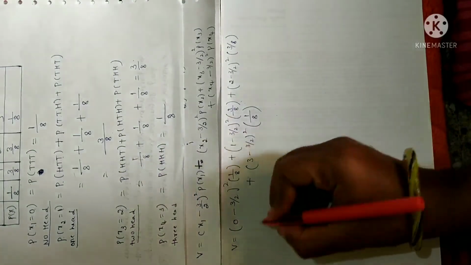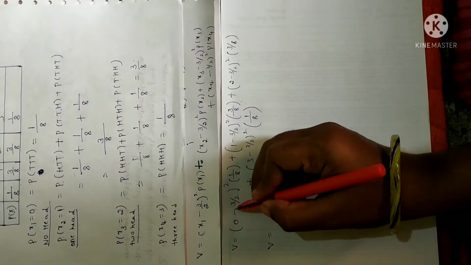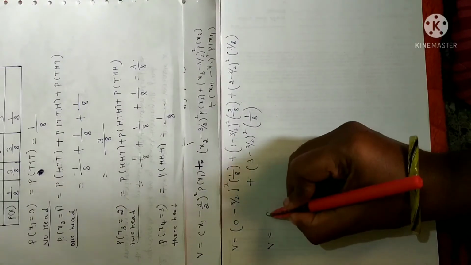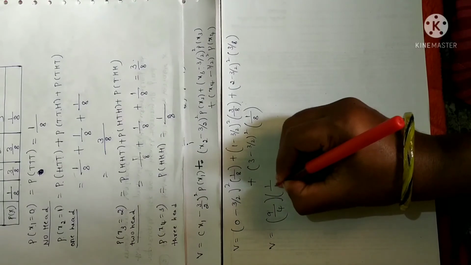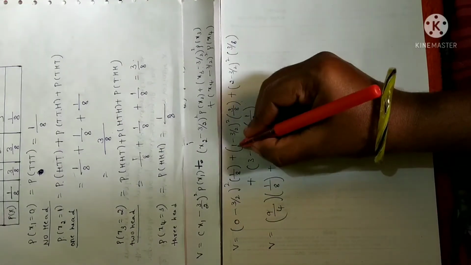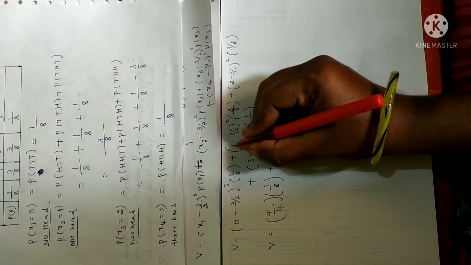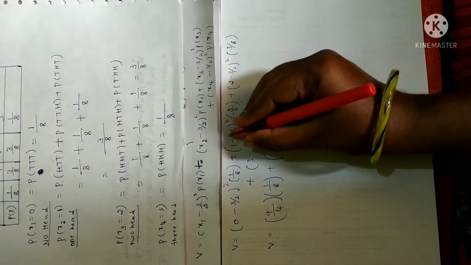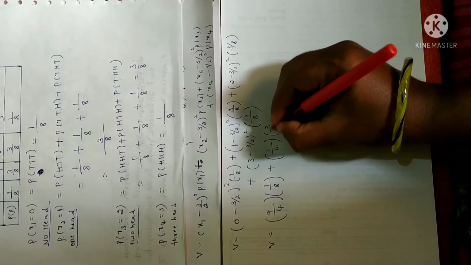Fine. Now let me simplify this. So you will get 0 minus 3 by 2 whole square. Minus squared is plus, 3 square will become 9, 2 square will become 4. So you will get 9 by 4 here, 9 by 4 into 1 by 8. Plus, let me simplify 1 minus 3 by 2. Let me take the LCM. You will get 2 here. 2 minus 3 is minus 1. Minus 1 by 2 whole square you will get, which is 1 by 4 into 3 by 8.